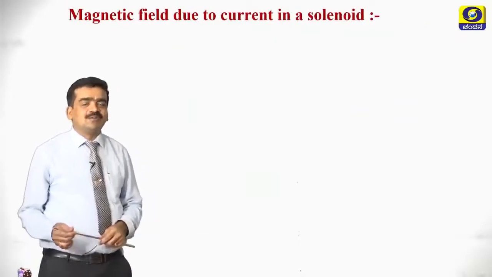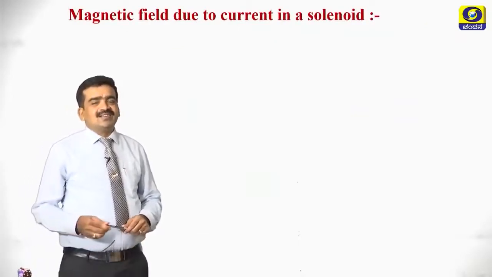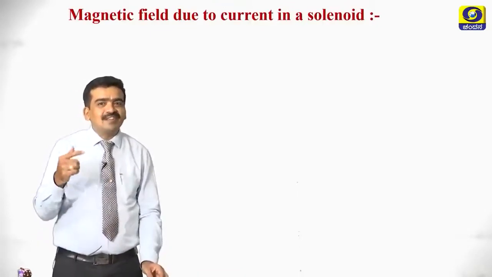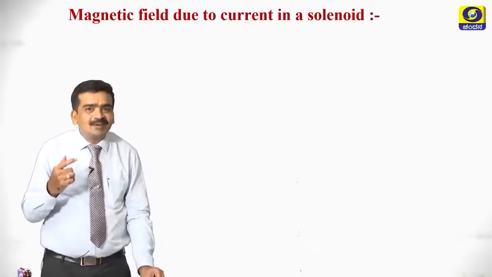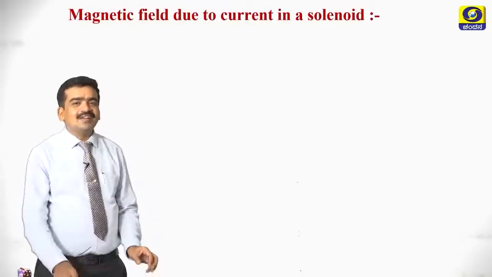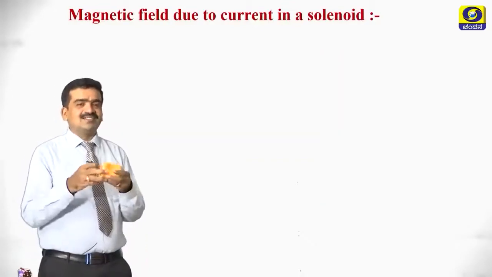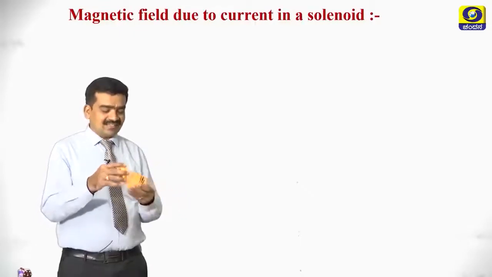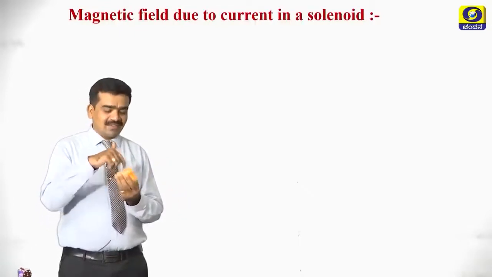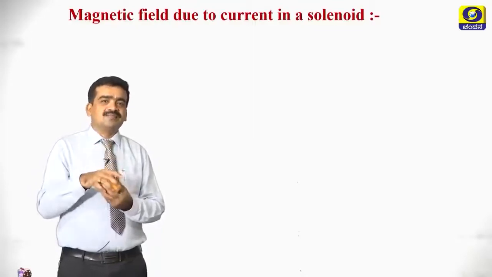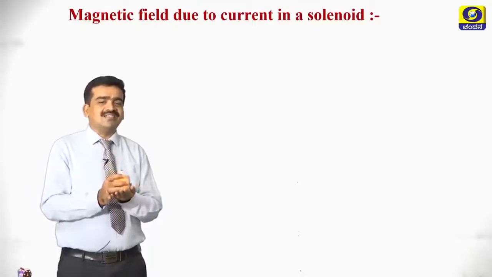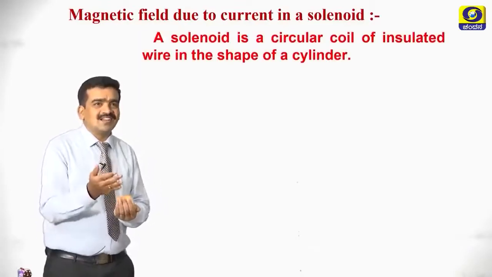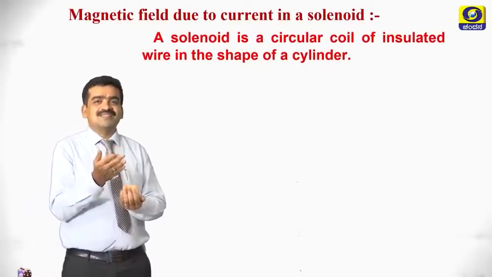The magnetic field due to current in a solenoid. You all know what a solenoid is. A solenoid is a cylindrical arrangement of copper coil, insulated copper wire. How is it arranged? Yes, the solenoid is like this. I am showing you a slinky. This slinky is in the form of a cylinder and has loops like this. If the coil is arranged like this in a cylindrical manner, that becomes a solenoid. A solenoid is a circular coil of insulated wire in the shape of a cylinder.